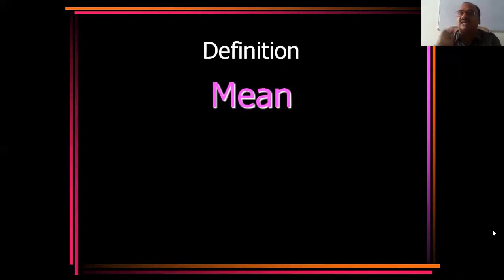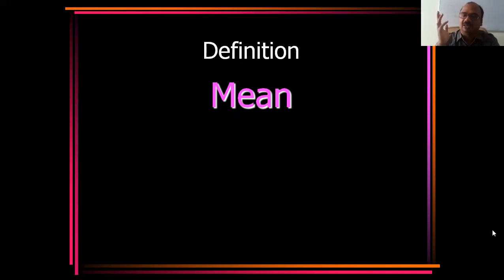What are actually the mean, median, mode, and mid-range? What is the mean? Mean means meaning, what I want to say. See, if your father is scolding you, you will ask, what do you want to say? And then he will explain, I mean to say that. I mean to say the mean. Mean means meaning. Mean means average.